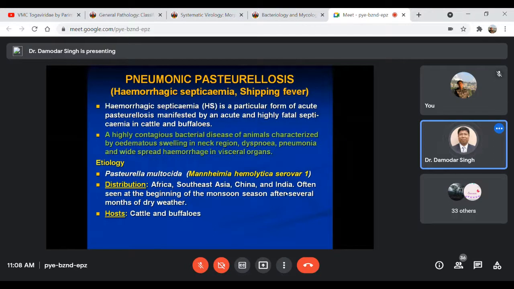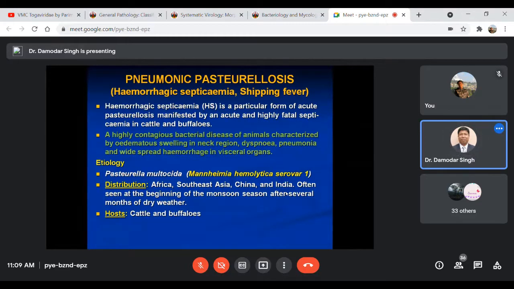where an acute or highly fatal septicemic type of disease condition occurs, that means septicemia, mostly in cattle and buffaloes. It is a very highly contagious bacterial disease of the animal population. The main characteristic features are edematous swelling in the neck region, dyspnea, pneumonia, as well as widespread hemorrhages in all the visceral organs caused by Pasteurella multocida.